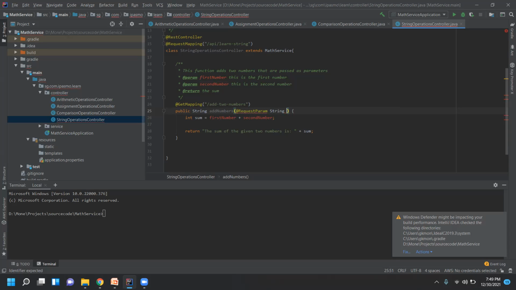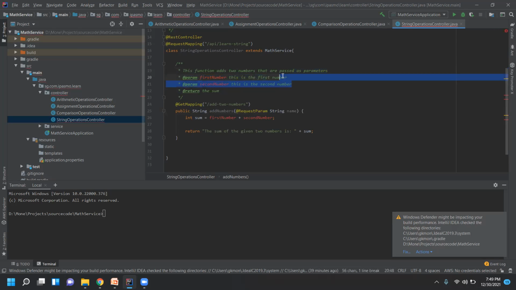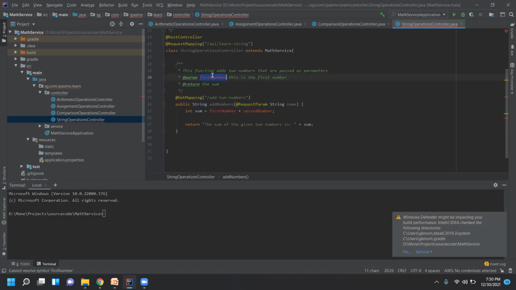So let me type. I'll just type it as name. This is a name, the first param, a text parameter. And return the processed result.